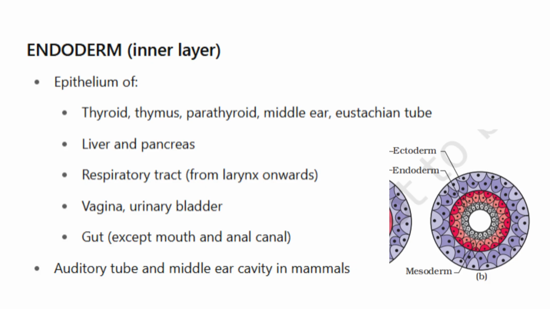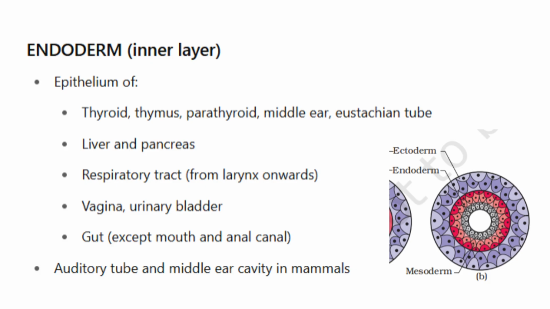Endoderm. The inner layer. The endoderm forms the innermost linings of internal organs, especially those related to respiration and digestion. It forms the epithelium of glands like the thyroid, thymus, parathyroid, and structures like the middle ear and eustachian tube. The liver and pancreas, two vital digestive glands.